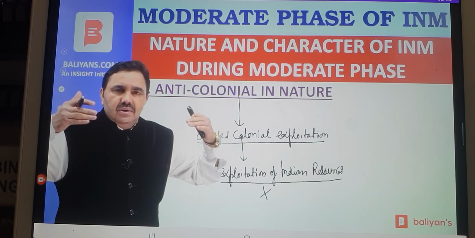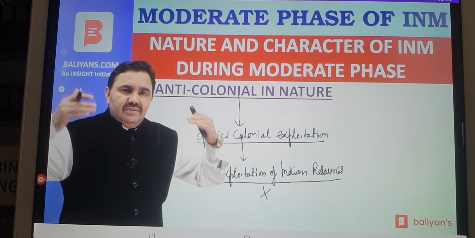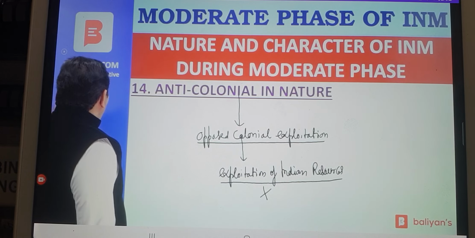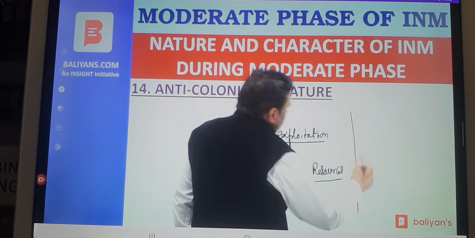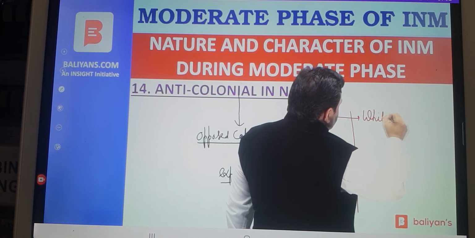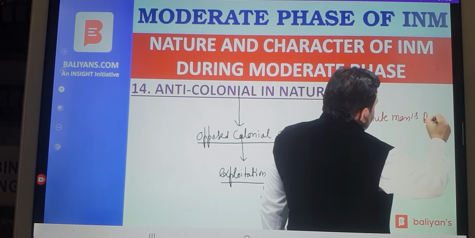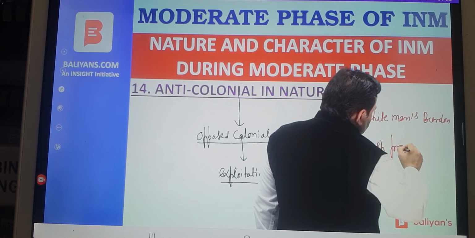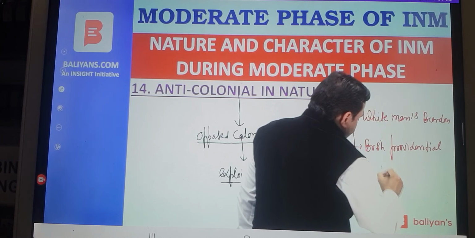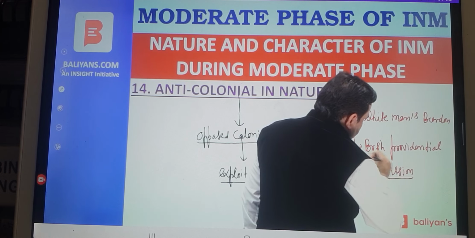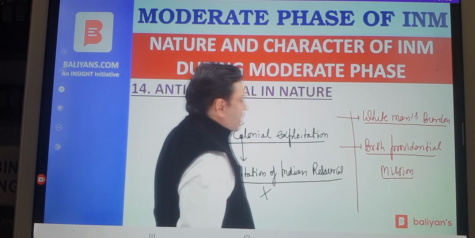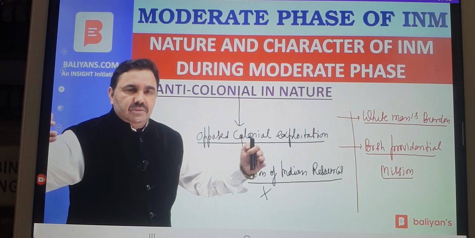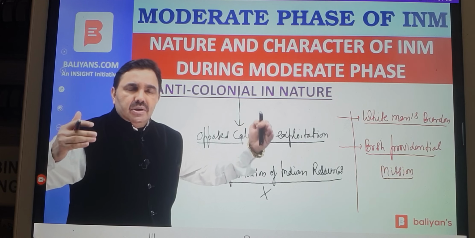They could not see through the facade or the mask put on by the British that they were trying to do justice to India. They could not understand the reality of the white man's burden and the British providential mission. The white man's burden means that the white man had the burden to uplift the natives. The British providential mission means that God had commanded the British to come to India and uplift Indians from darkness to light, to guide Indians from barbarism to civilization, to take Indians to the path of democracy, progress and prosperity.